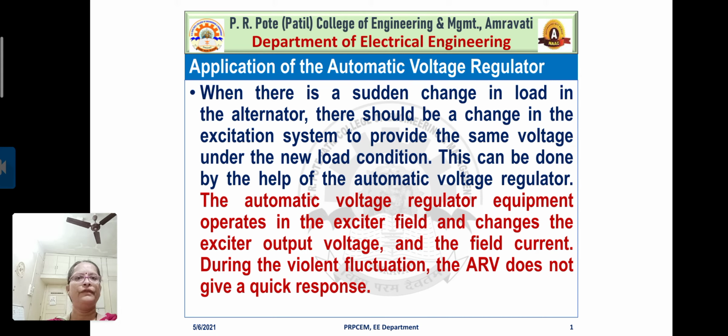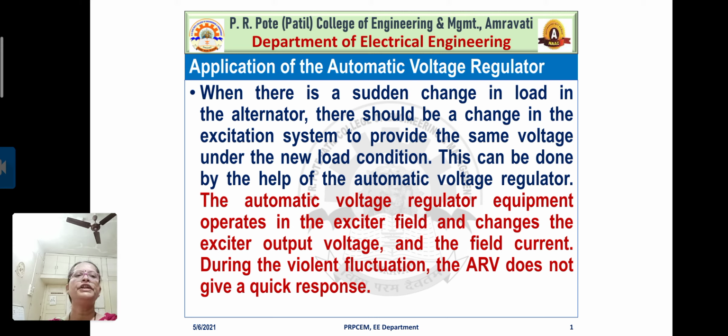And we know that when there is a sudden change in load, obviously the system which is going to be affected is the excitation system. Now we have to control this excitation system so that the output voltage is maintained constant even if there is a change in the load. Then who is going to control the excitation system? That is your voltage regulator. So this can be done with the help of the automatic voltage regulator.